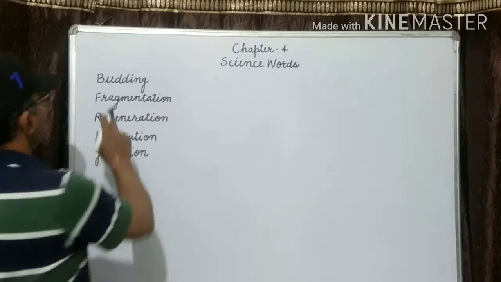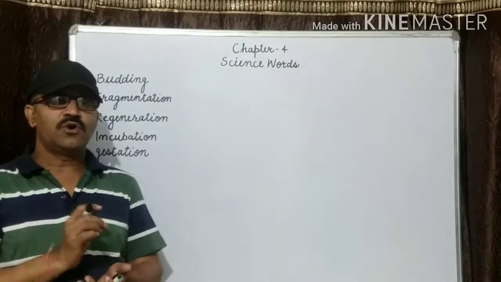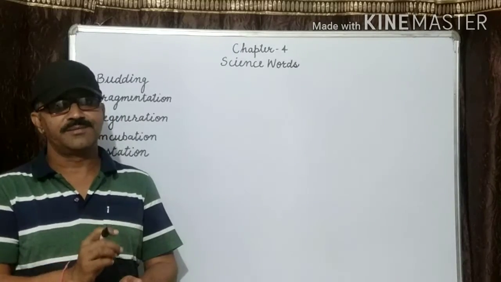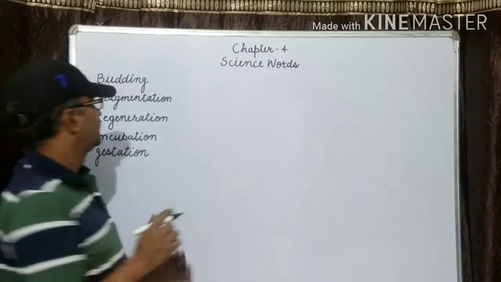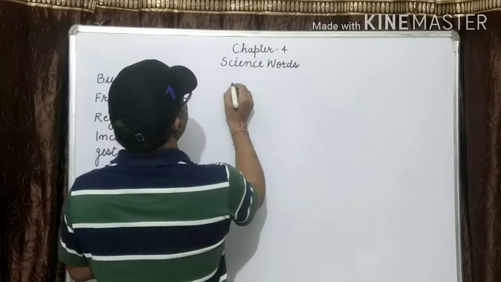First of all, we discuss budding. A new offspring that develops from an outgrowth or bud of the body of the parent is called budding. What is budding? Should I write here?